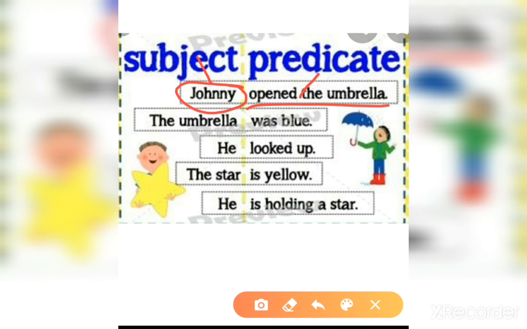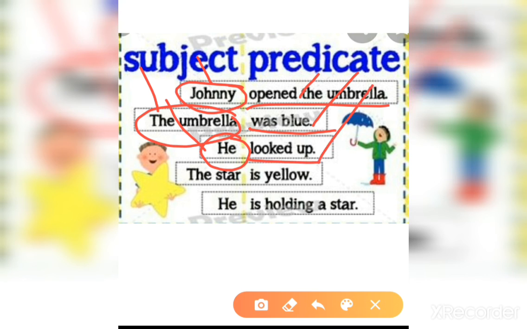Similarly in the second example we are talking about umbrella, that's why it is subject. And how is the umbrella? It was blue, that's why it is predicate. Here he looked up, then we are talking about he, that's why he is subject, and looked up is predicate.